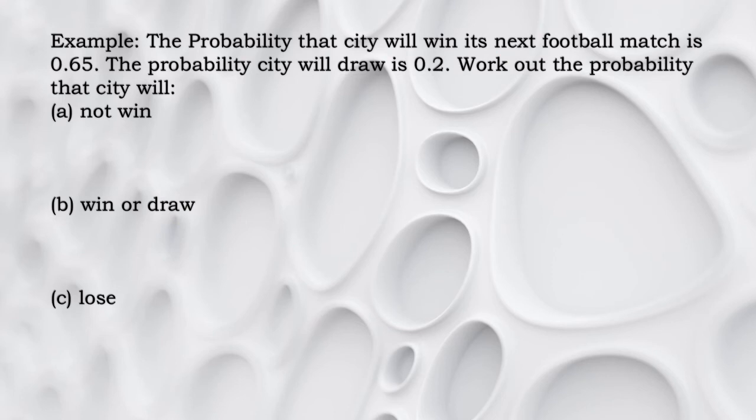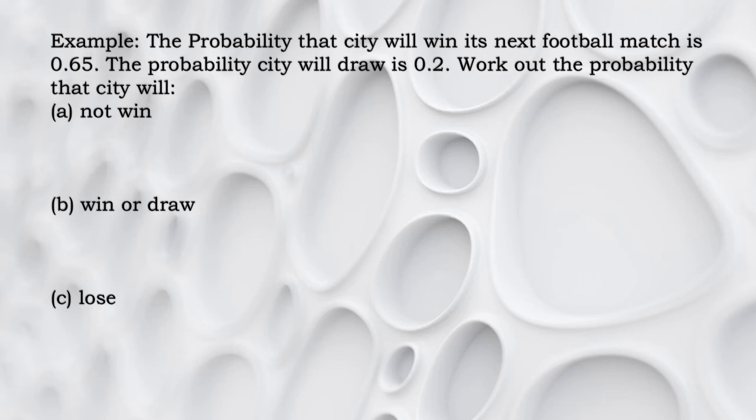Let's have a look at another example. The probability that City will win its next football match is 0.65, and the probability City will draw is 0.2. Work out the probability that City will not win.